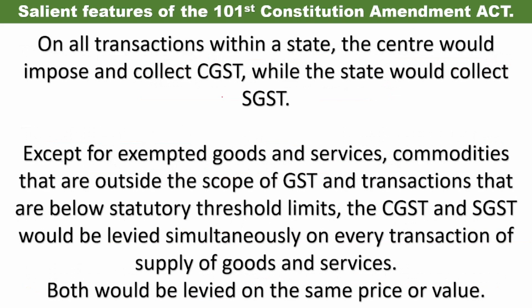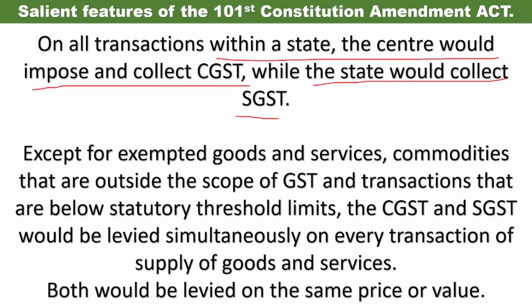Next, on all transactions within a state, the center would impose and collect CGST while the state would collect SGST. If any sale of goods and services happens within that one particular state, then the center will impose CGST tax. The state government, on the other hand, will collect SGST, meaning State Goods and Services Tax. CGST means Central Goods and Services Tax.